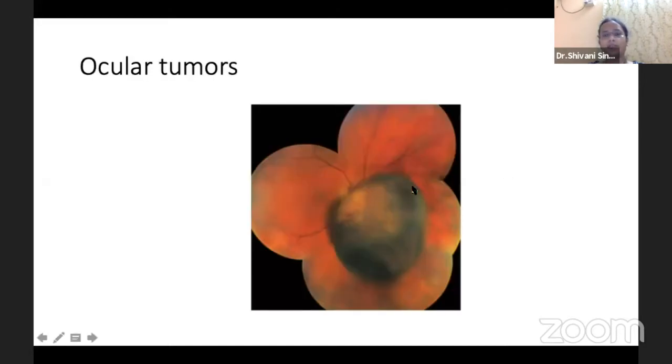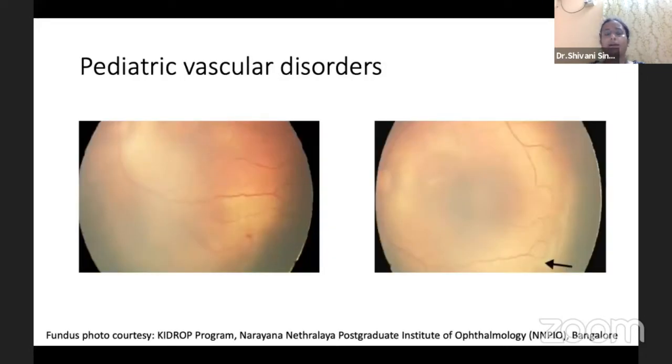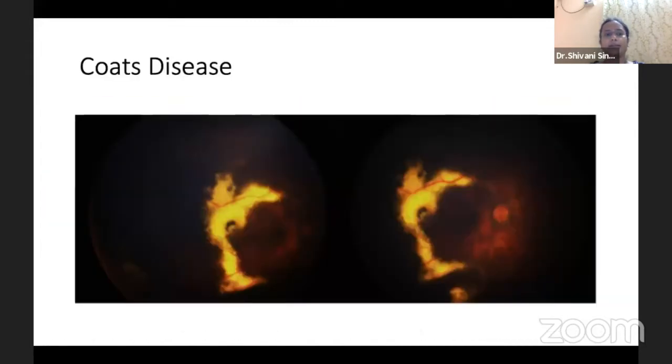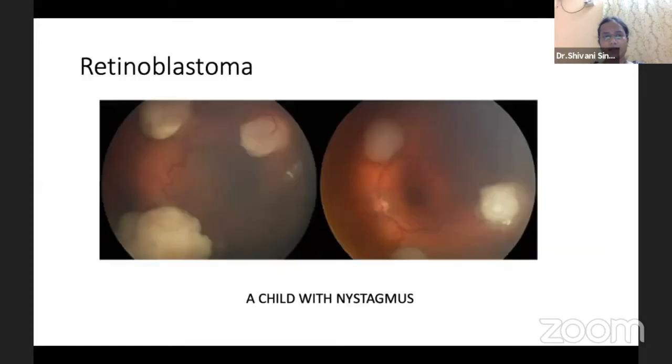In ocular tumors, it plays a very important role because SRF associated with uveal melanomas, if not properly evaluated, will lead to a diagnosis of RD without diagnosing melanomas. One of the very important roles of IO lies in pediatric vascular disorders evaluation, especially in cases of ROP, because these lesions are in zone 2 or zone 3, which needs to be screened only through the IO, not possible through the DOs. And Coats disease, one of the common diseases of childhood, also needs a thorough peripheral examination for telangiectasias and the exudations.